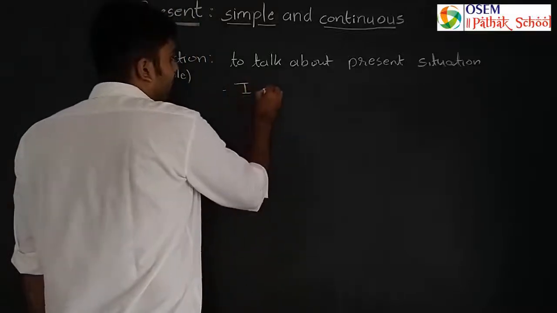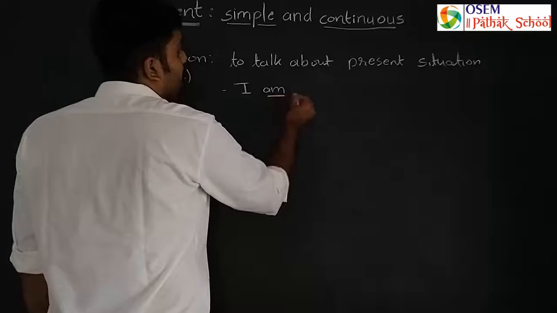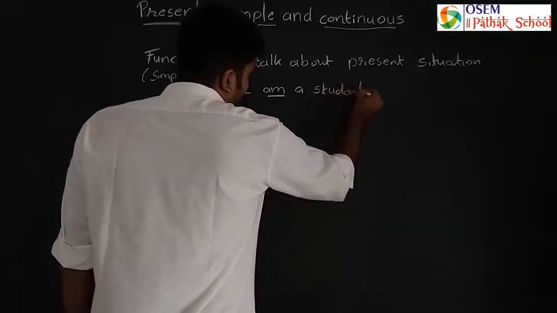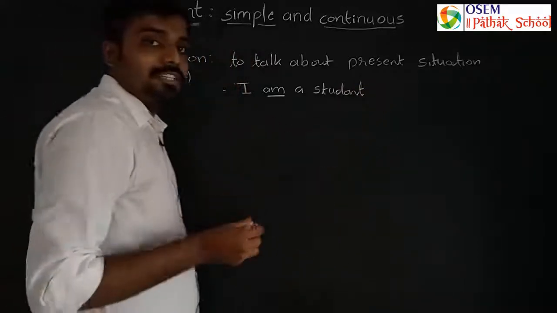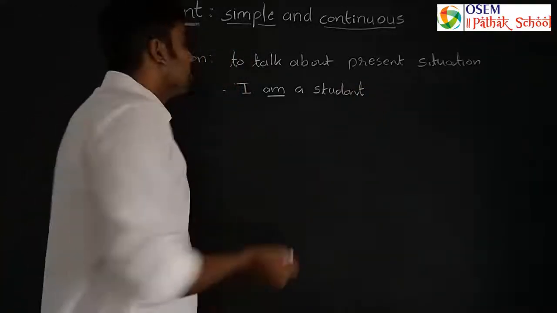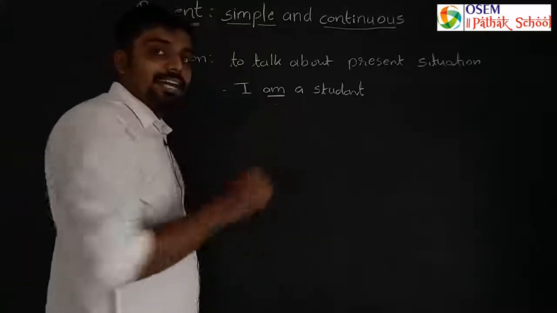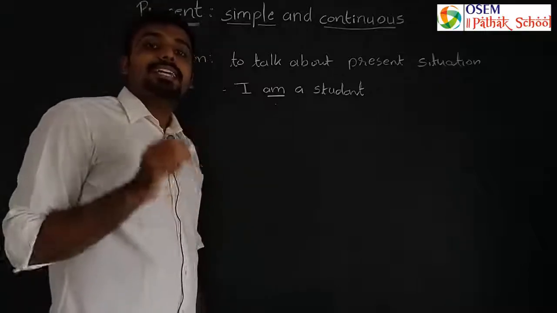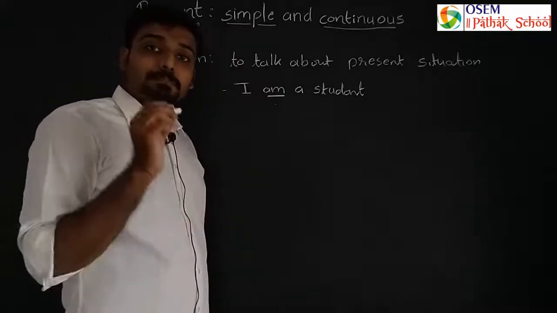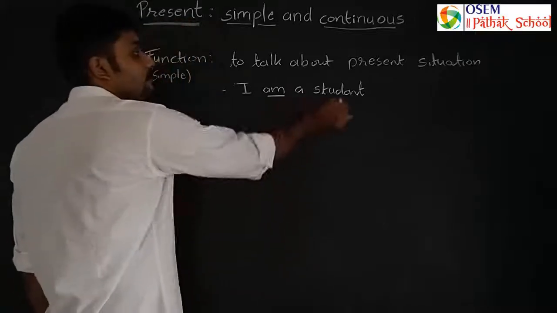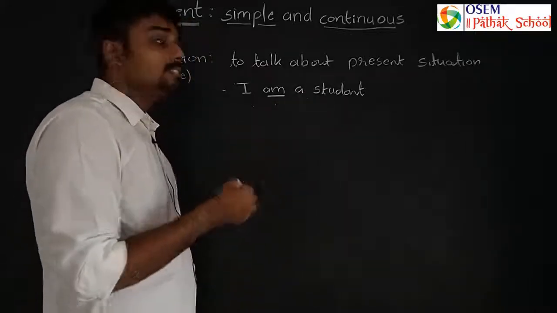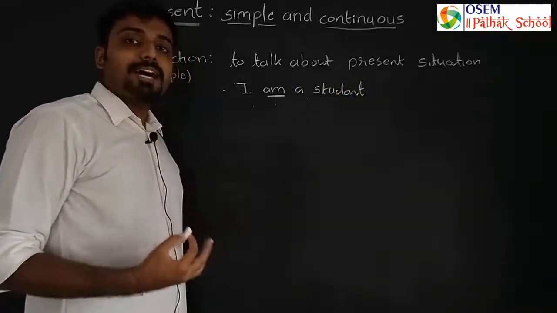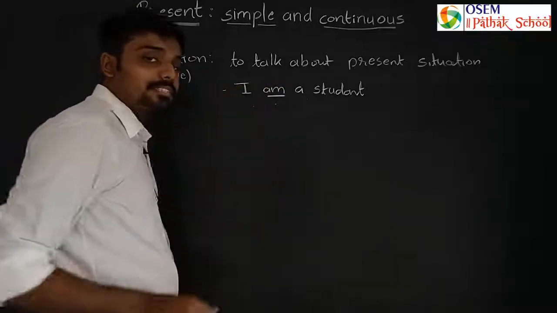then you will say, I am a student. तो am, is, are तो सिर्फ प्रेजेंट टाइम में ही आएंगे, right? So am, is, are, that you know shows that you are talking about not any time but the present time. So I am a student. So I use simple present tense to show the present situation, यानी कि present situation के बारे में बात करने के लिए मैंने यूज किया simple present tense.